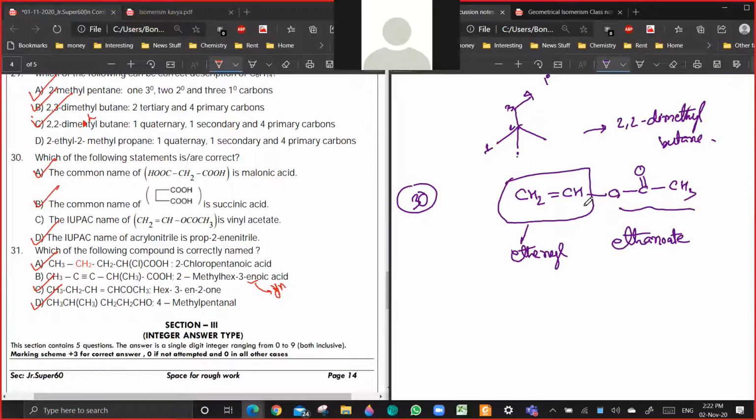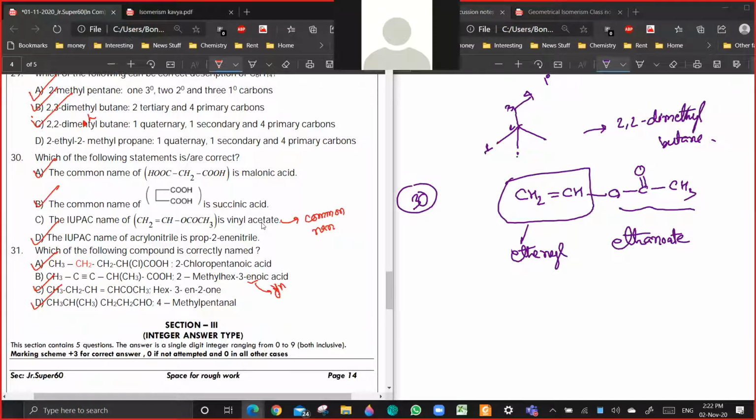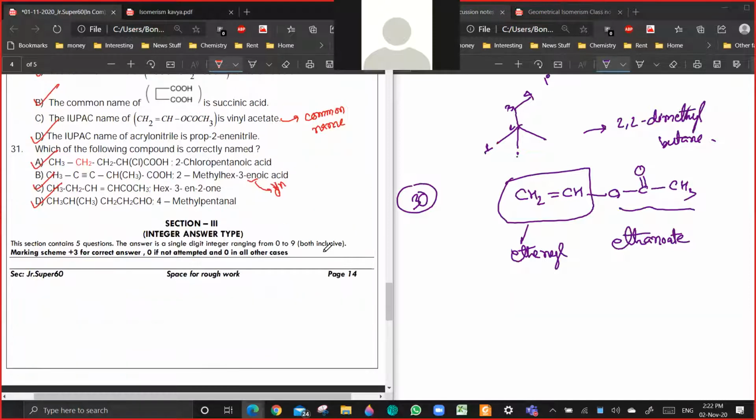Okay? Yes or no? You cannot write it as vinyl acetate. Vinyl acetate is the common name here. Okay. Now, 31?